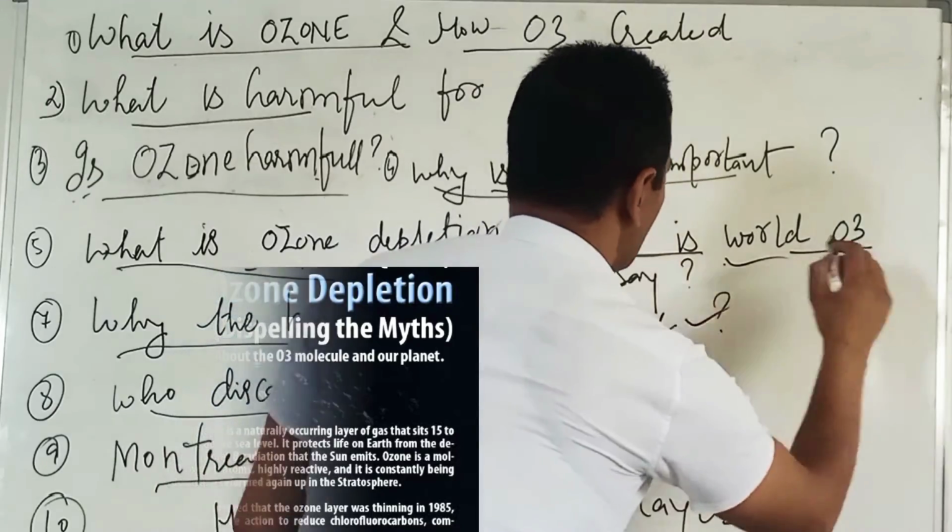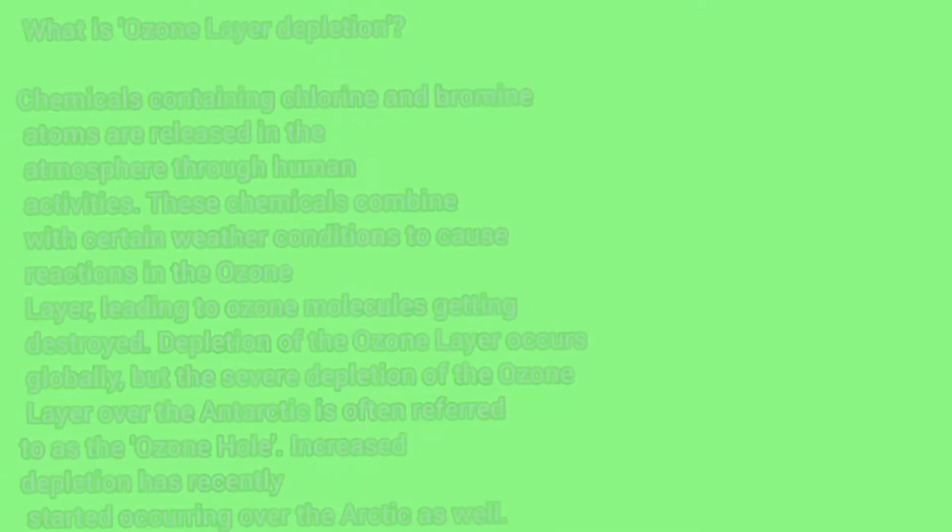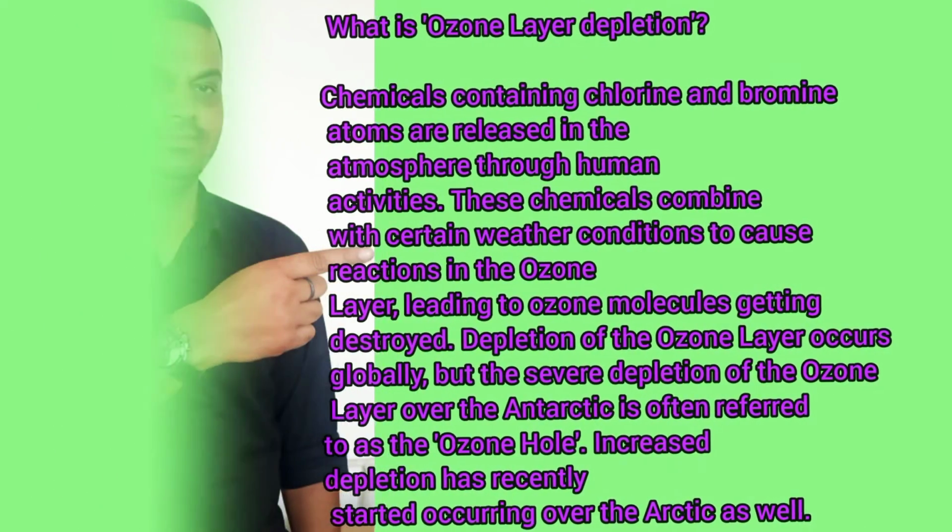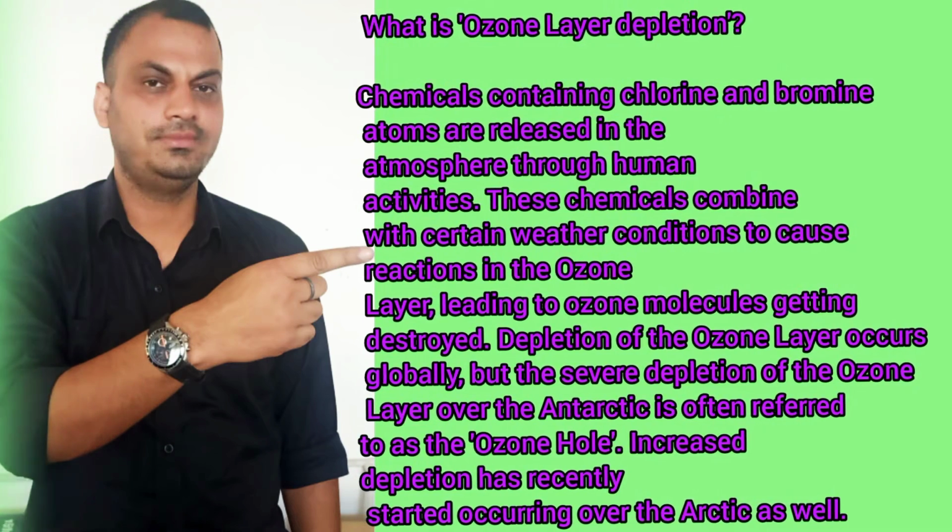When is World Ozone Day celebrated? What does ozone layer depletion mean here? Chemicals containing chlorine and bromine atoms are released into the atmosphere through human activities. These chemicals combine with certain weather conditions to cause reactions in the ozone layer, leading to ozone molecules getting destroyed.